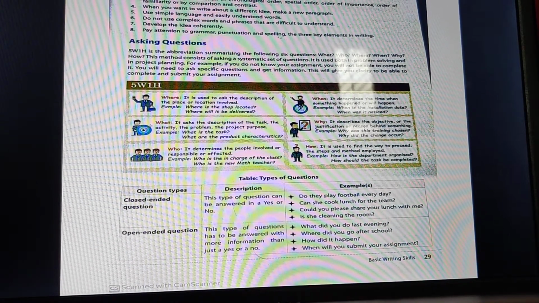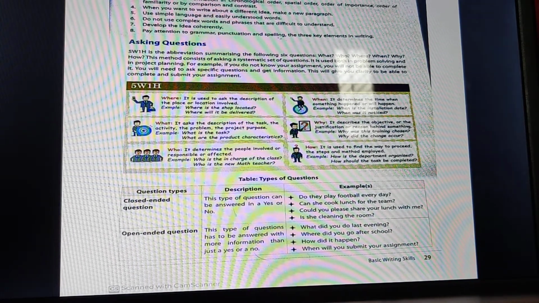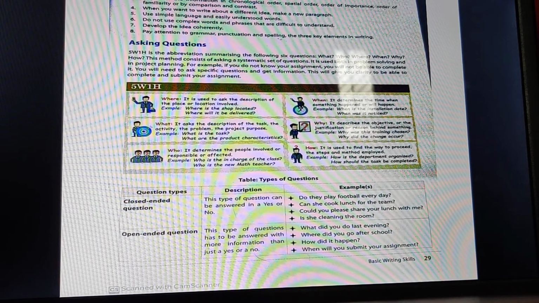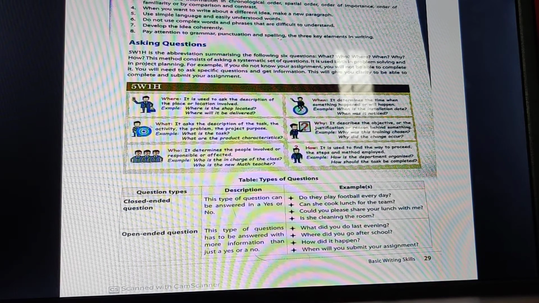Use simple language and easily understood words. You should not always go for high vocabulary. You should definitely go for simple vocabulary. Do not use complex words and phrases that are difficult to understand. Develop the idea coherently. Coherently means the sentences should be related to each other. Pay attention to grammar, punctuation, and spelling, the three key elements in writing. All these things should be on point.